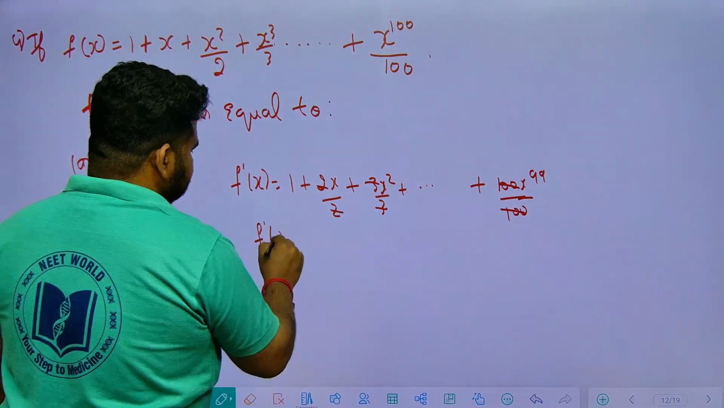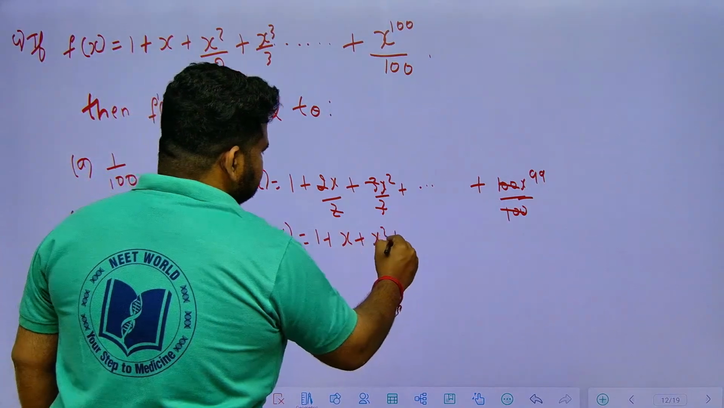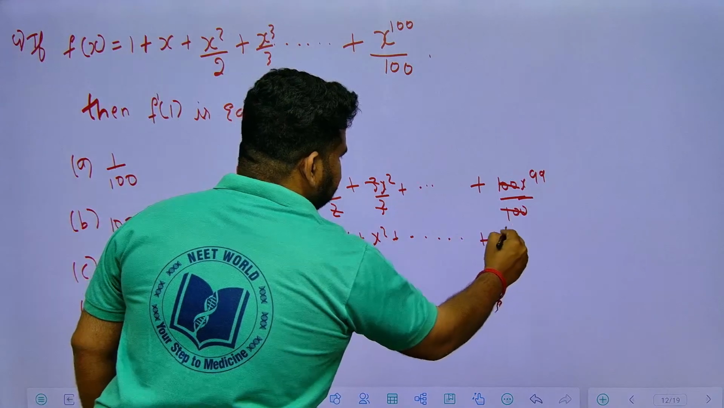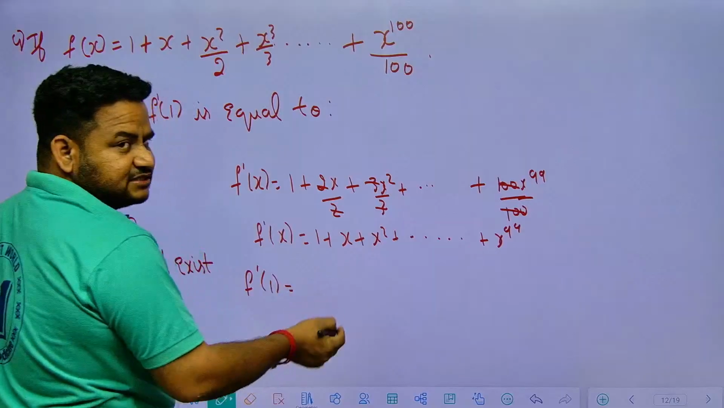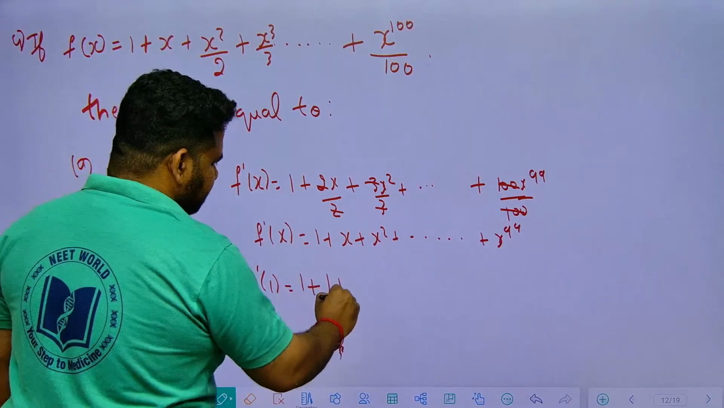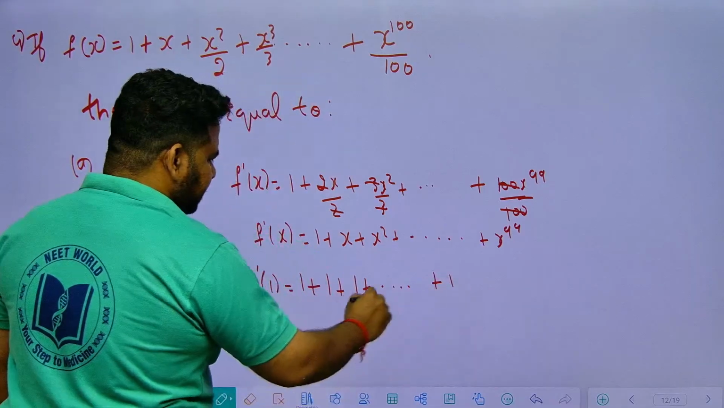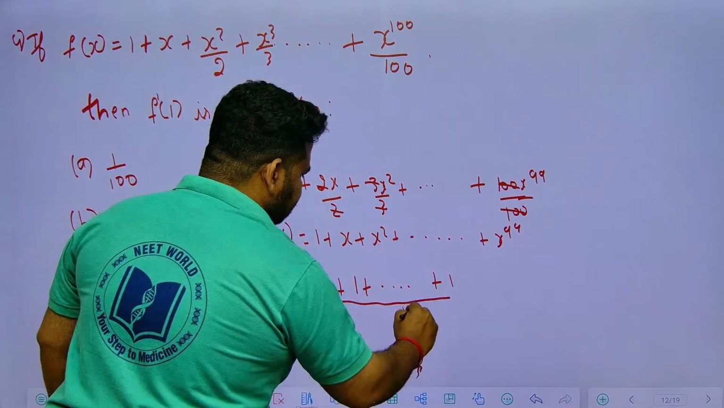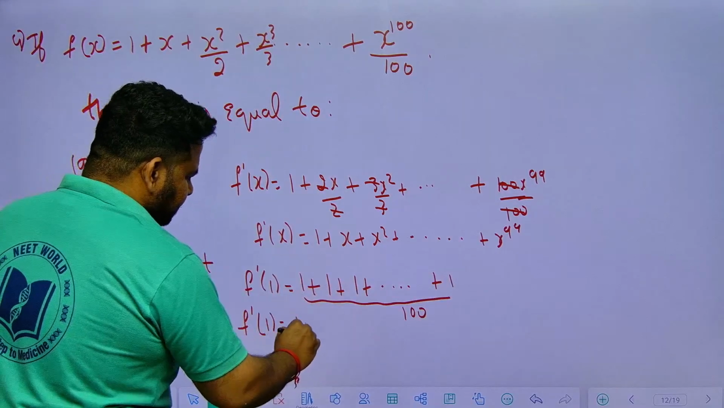f dash of x is nothing but equal to 1 plus x square plus, it will go on up till x power 99. Okay, so f dash of 1 I want. Wherever x is there I should put 1. 1 plus 1 square is 1 only, it will go on up till 1 power 99. So how many ones we will have? 100 ones. So f dash of 1 will become equal to 100.